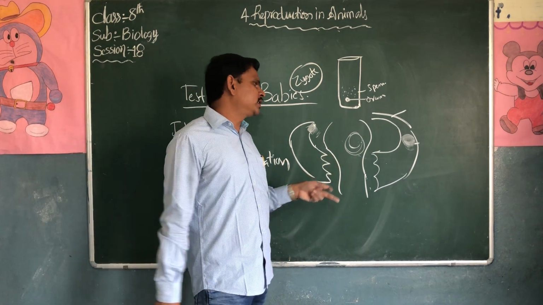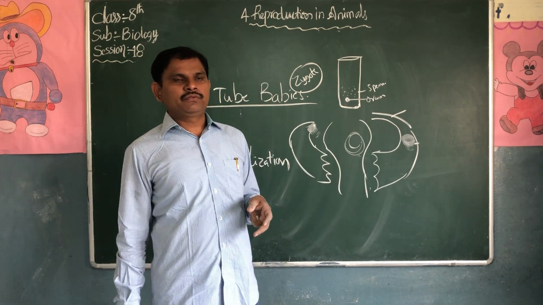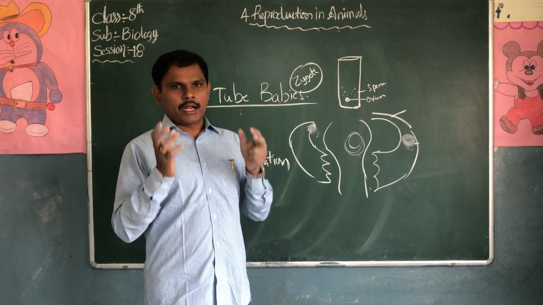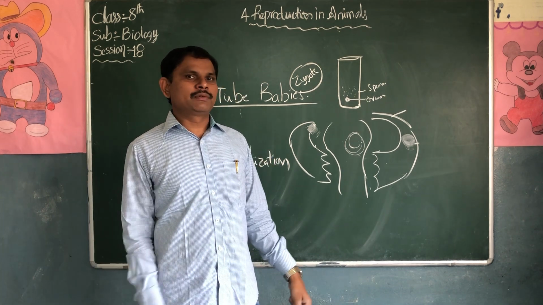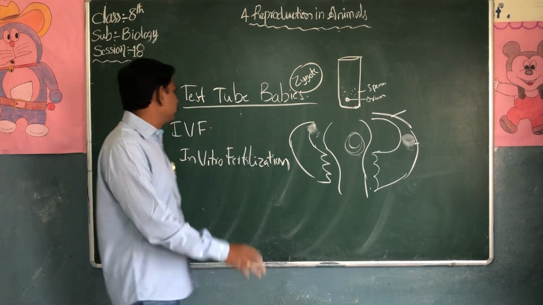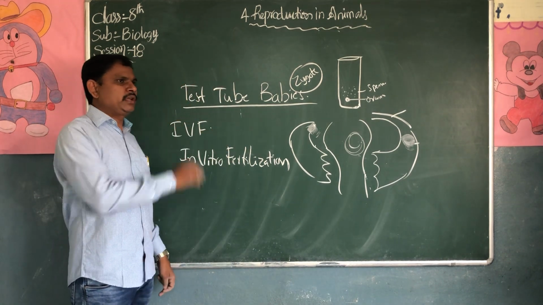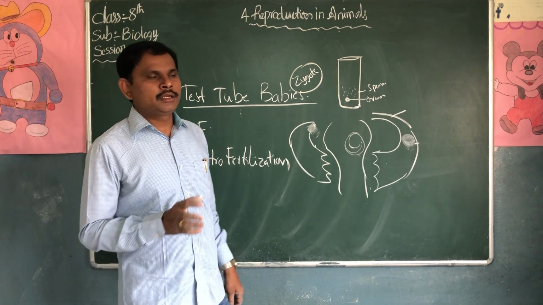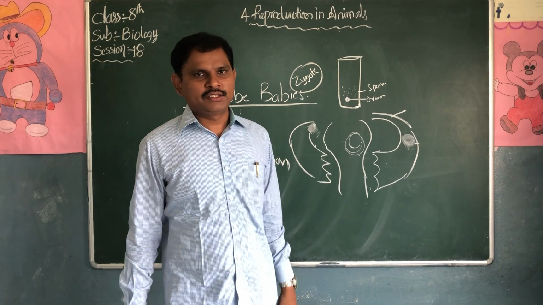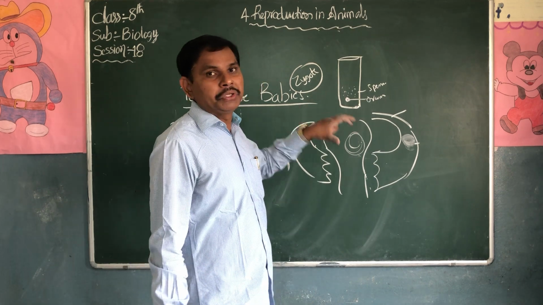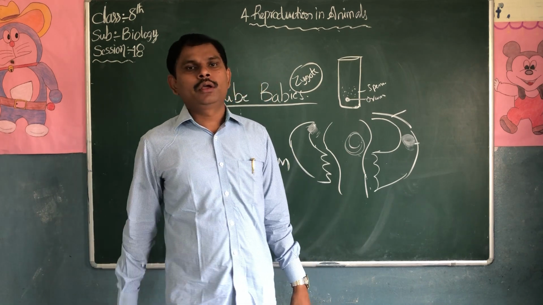We can see so many changes in the uterus walls. We can see the heartbeat at the 21st day. Legs, head, mouth, nose will start growing normally. No problems will take place. So this is about test tube babies. Today we discussed what is internal fertilization, what is external fertilization, development of the embryo, pregnancy periods, and how the baby develops from the embryo.